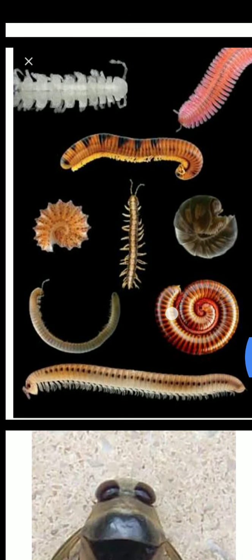Some live on the leaf litter. Litter means decomposing material. Some are present beneath the litter, beneath the ground. Some are present on the logs of wood. Some are found under the log on the ground. Some are found on the log surface. Some are found on the bark of the log, and some are found in the hardwood of the log. Means they occupy different microhabitats to avoid competition among themselves.